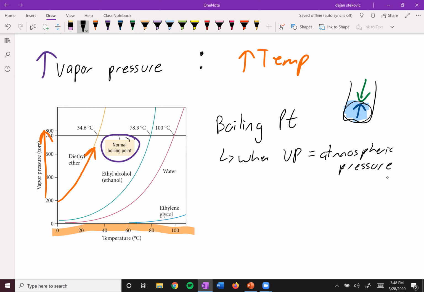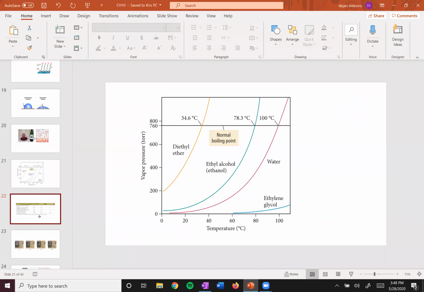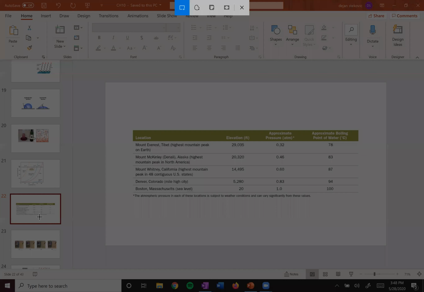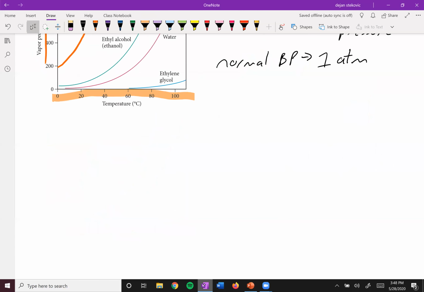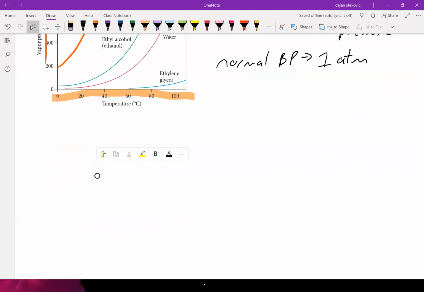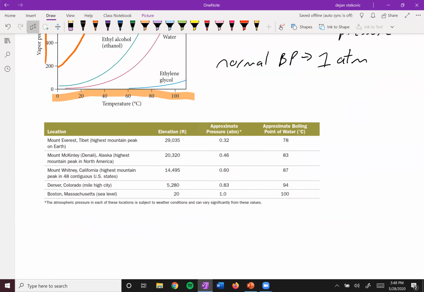And so the key word here, normal boiling point, is the boiling point at 1 atmosphere. So things will boil at different temperatures depending on the atmospheric pressure. And so this is often shown in terms of the boiling point elevation of water, for cooking. If you are at high altitude, your food will take longer to cook, and this is the reason why.